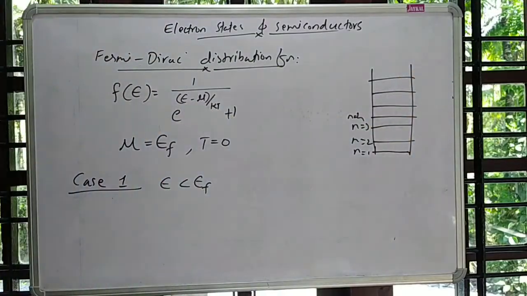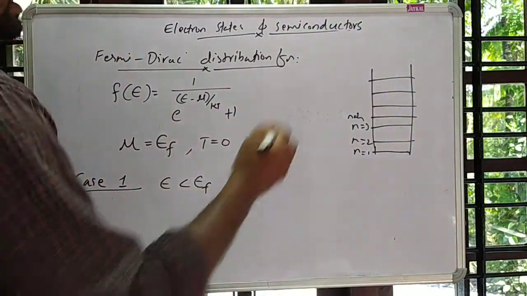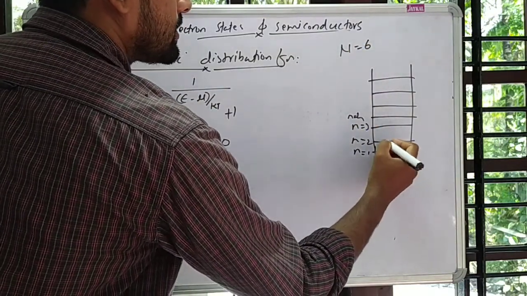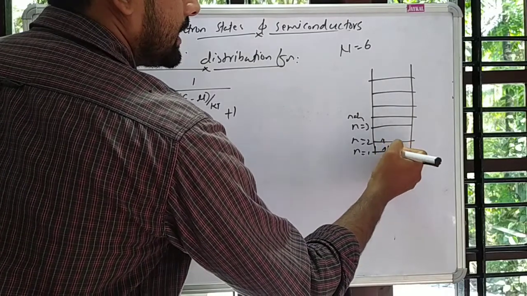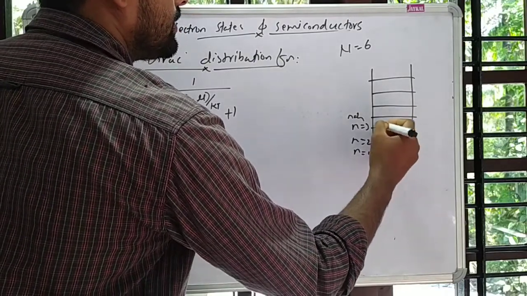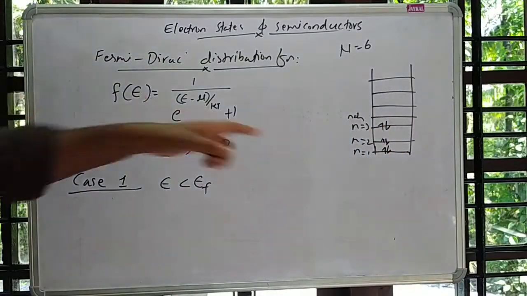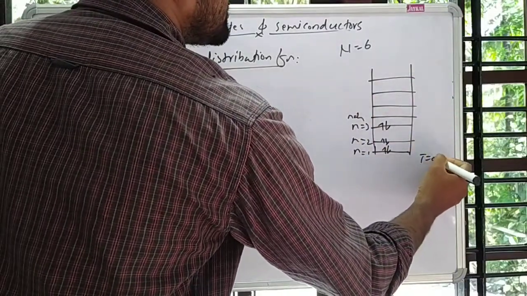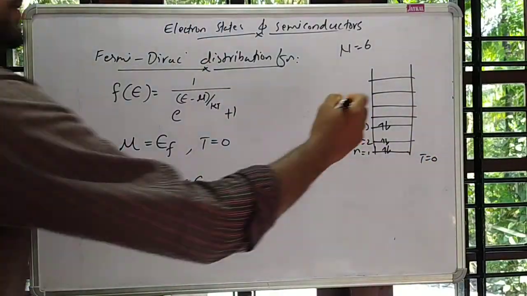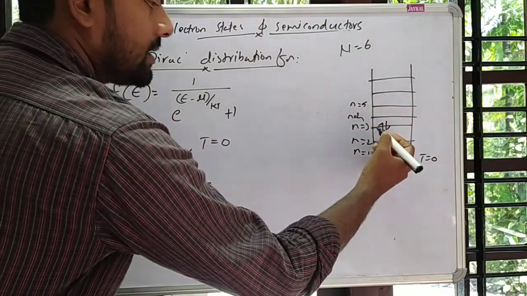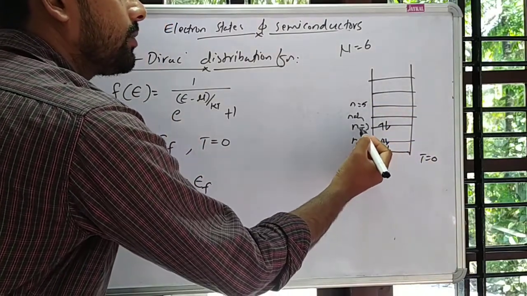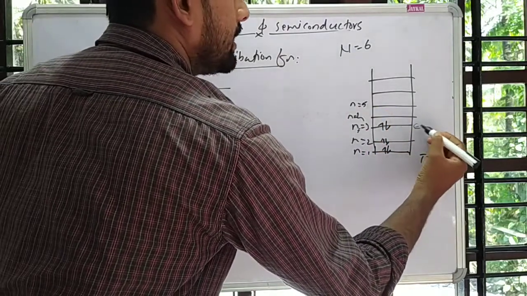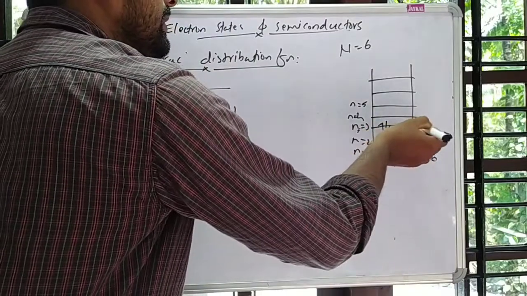Okay, so if we consider the total number of electrons to be 6, then we can draw like this. Two electrons are in this state, then another two with opposite spins like this. And these energy levels are vacant at absolute zero temperature. This is n equal to 4, n equal to 5, etc. So n equal to 3 is the topmost filled energy level. So here nF is equal to 3, and here I can denote EF, the energy of this level.